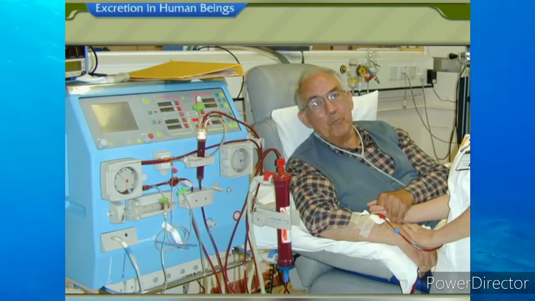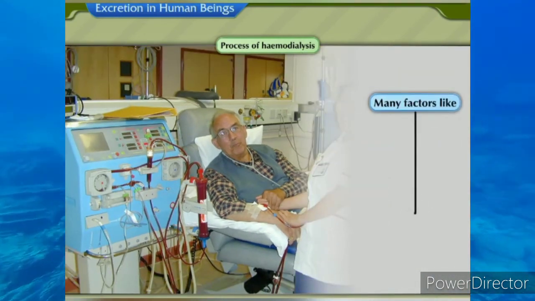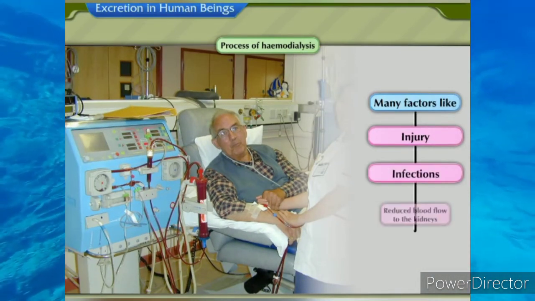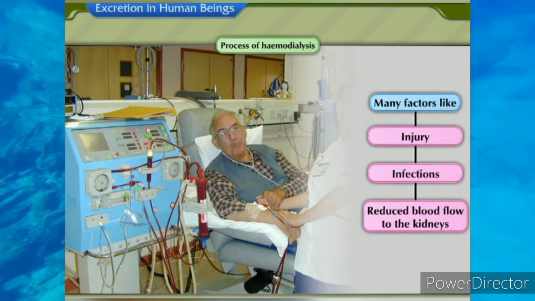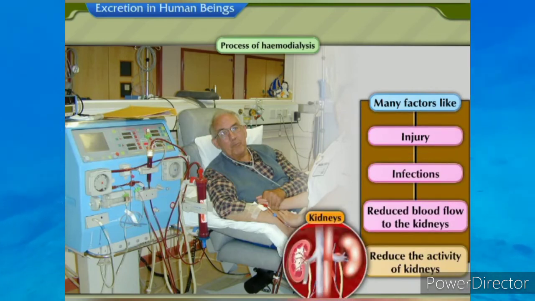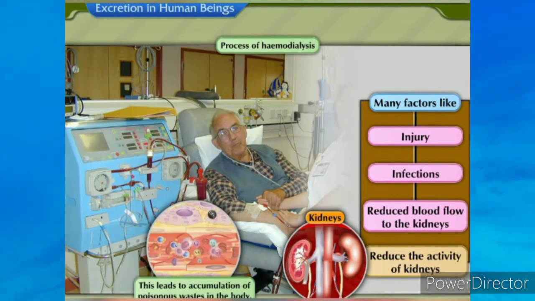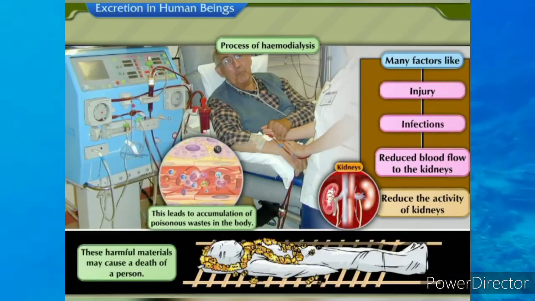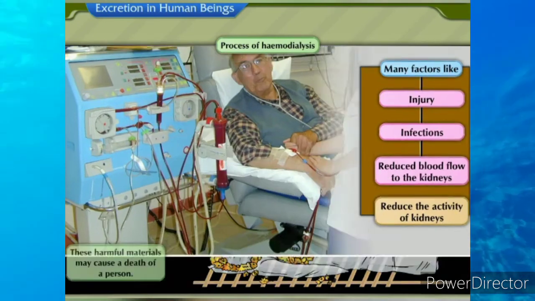Let us discuss about the process of hemodialysis. Many factors like injury, infections, or reduced blood flow to the kidneys reduce the activity of kidneys. This leads to accumulation of poisonous wastes in the body. These harmful materials may cause a death of a person.